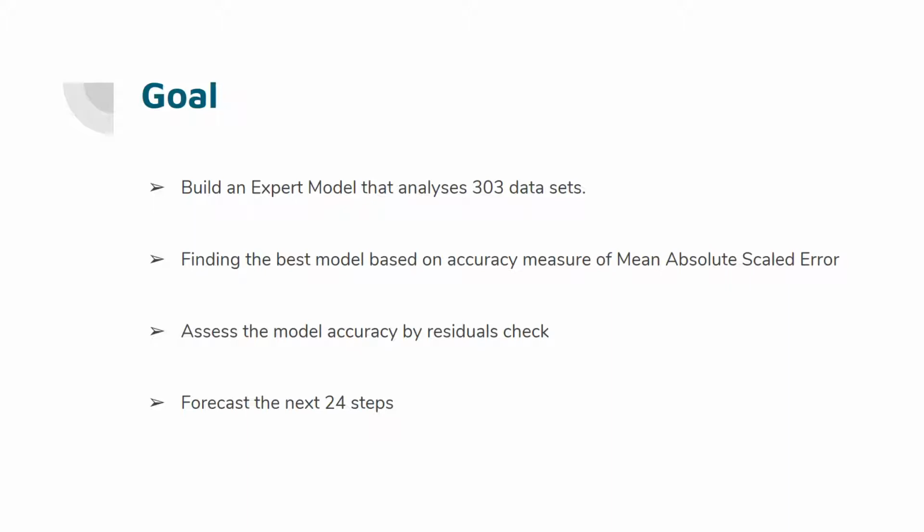We then used the model accuracy parameters to perform residual analysis to check for normality and serial correlation. Using these, we will pick the best model for forecasting the next few periods of the series.